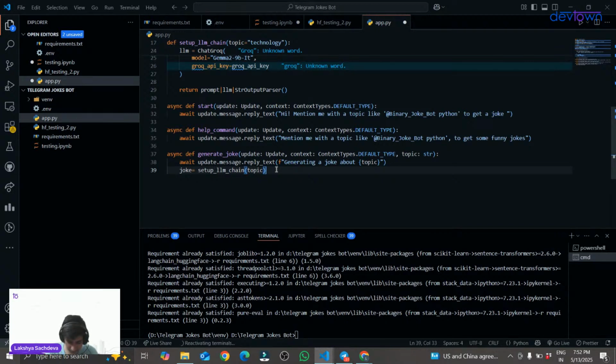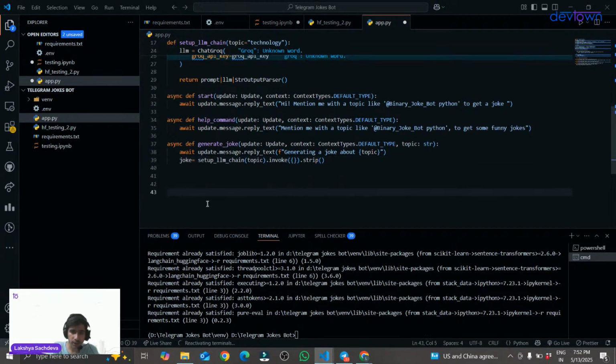And the next thing that we have to do is dot invoke. I will be invoking it. And as I have set up the topic over here, it is not necessary to set up the topic again. And I will be using dot strip. So what is this dot strip over here?